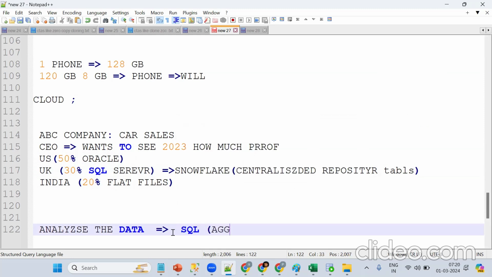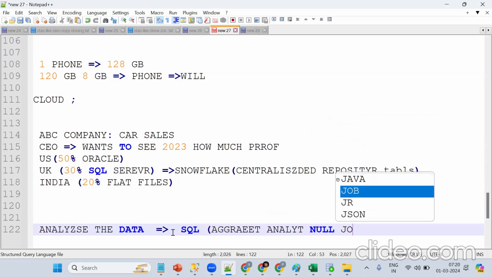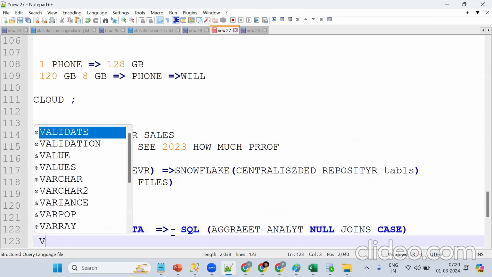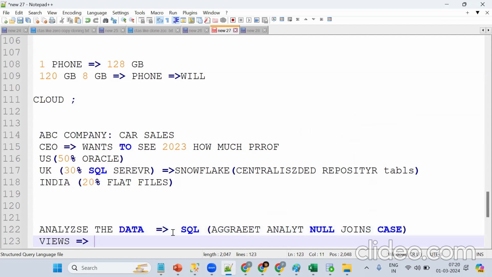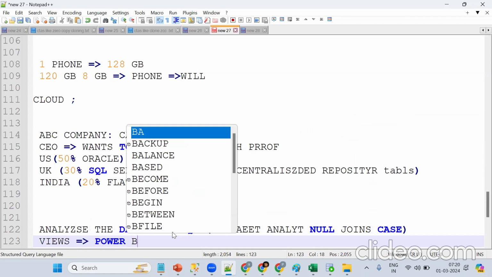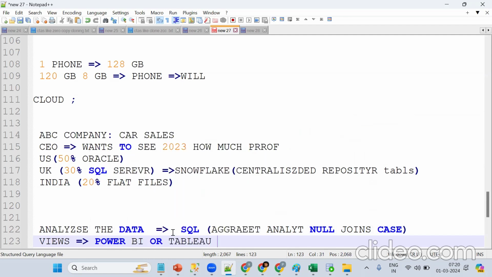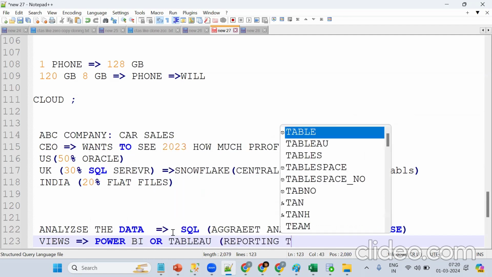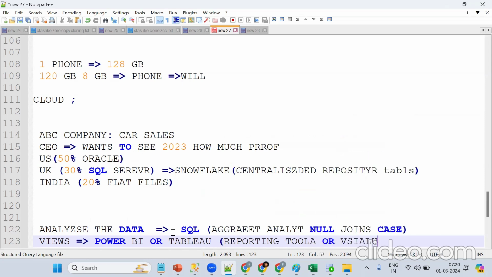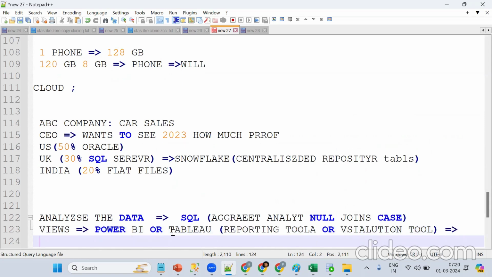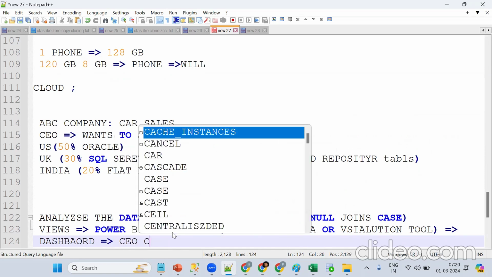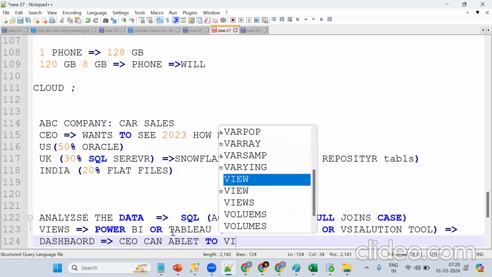That means aggregate functions, analytical functions, null handling, joins, case statements, all these things. On top of that, we should create views and give them to the Power BI team. Tell me, what are Power BI or Tableau? They are reporting tools or visualization tools. Next, they will create the dashboards, and based on this the CEO can visualize the data.